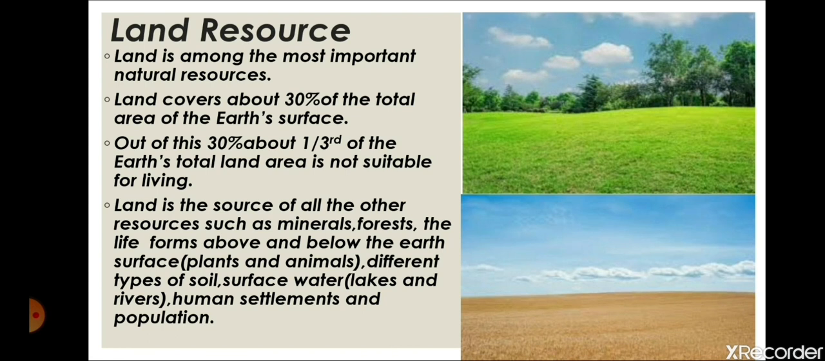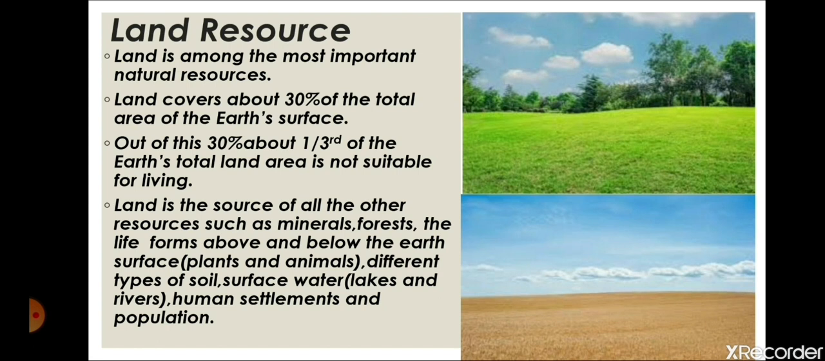Now we always say that earth is also called a blue planet. We consider earth a blue planet because it has 70% water bodies. Now out of 100%, if 70% are water bodies, only 30% is left. So this 30% comprises the land area on the earth's surface. Now students, all of us know that these natural resources are not equally distributed all around the world, over the earth's surface.